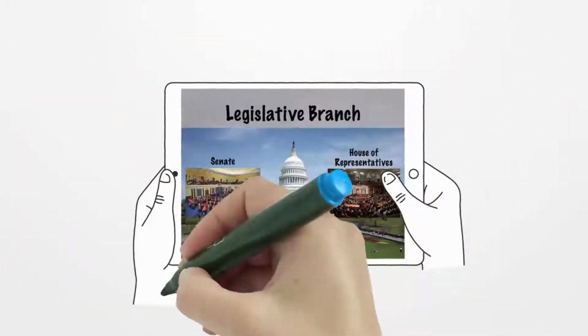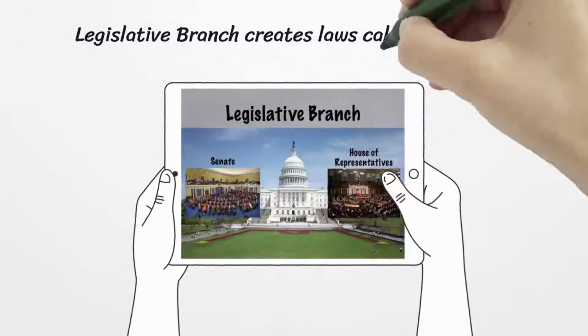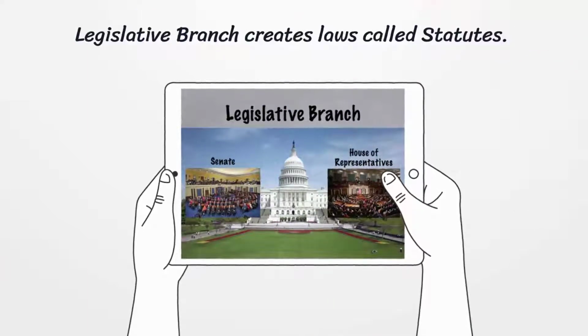The United States and each of the 50 states have a legislative body. The legislative body is composed of 2 groups normally referred to as the Senate and House of Representatives. In some states, it's the Senate and Assembly. No matter what they're referred to, they are responsible for creating a specific type of law called statutes. Statutes are detailed laws that the Constitution did not specifically address. In order of importance and authority, the Constitution comes first and statutes are next.